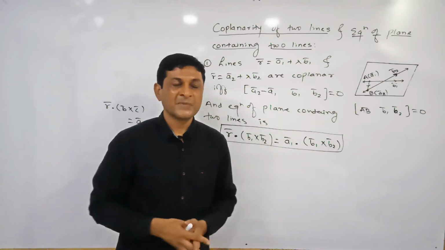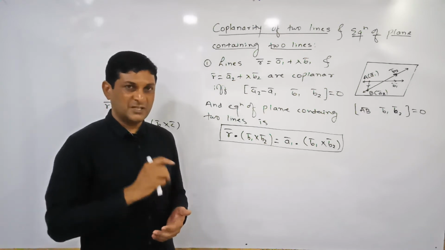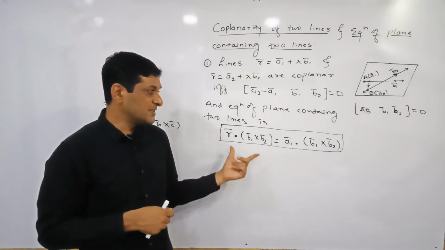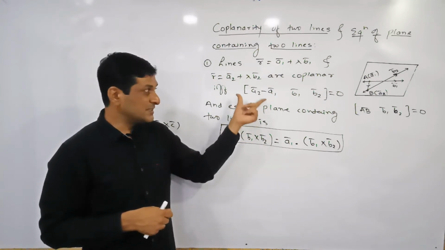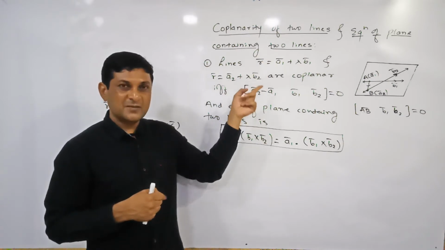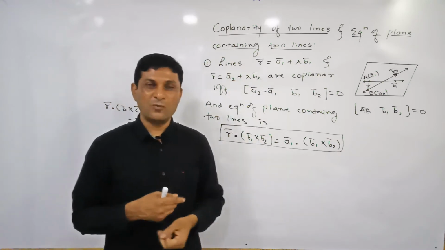Okay, so now the same formula we are finding for Cartesian equation, meaning if the equations of two lines are in Cartesian form. This is the condition for coplanarity if the equations of two lines are given in vector form, and this is the equation of plane if the equations of two lines are in vector form.